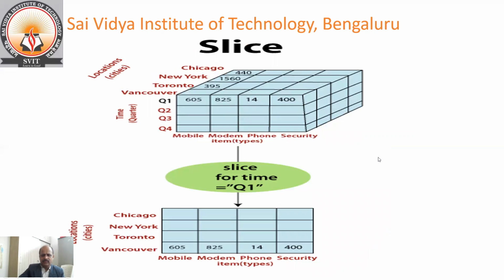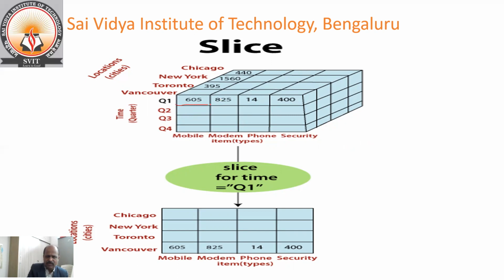Next, we have the technique called slice. For example, you want to see only some part of this, only the quarter Q1. So this part can be sliced down.